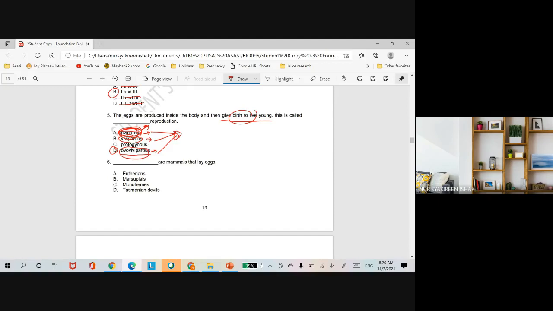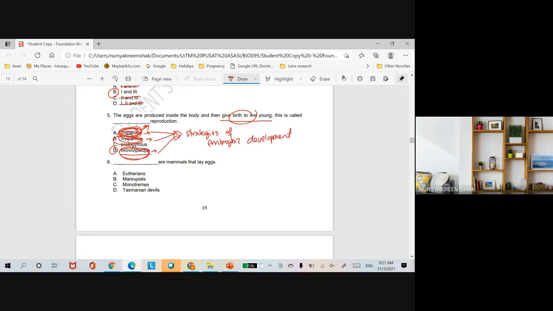Kalau birds, chicken, so they practice internal fertilization. Okay. Tapi kalau viviparous, ovoviviparous, so it is internal fertilization. Okay, so for all these three mechanisms, so they are known as strategies of embryonic development.